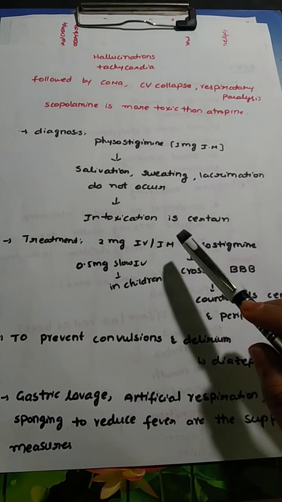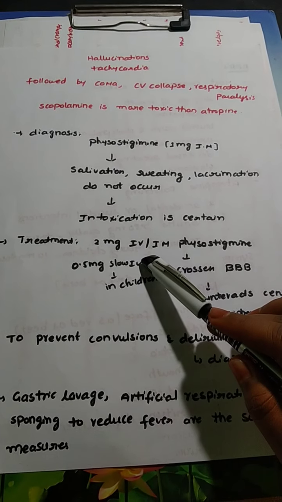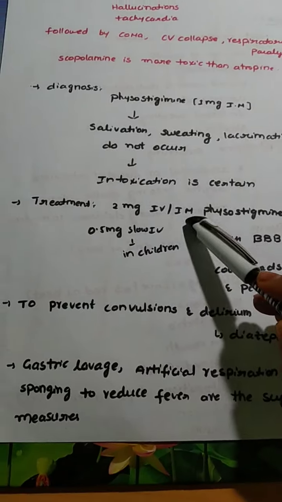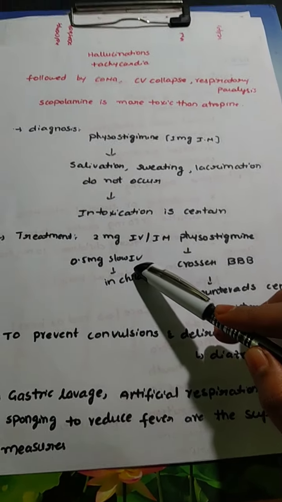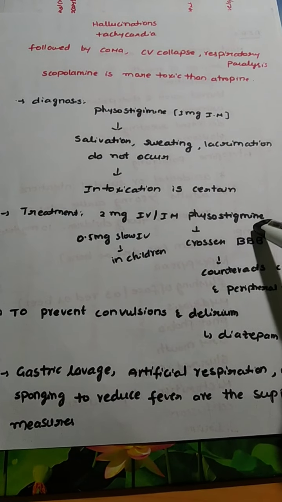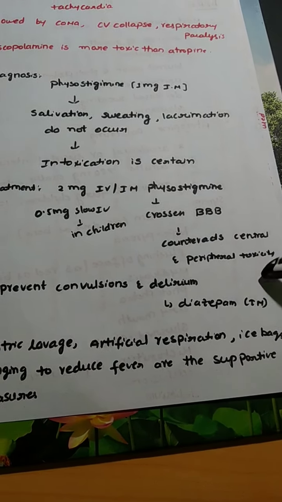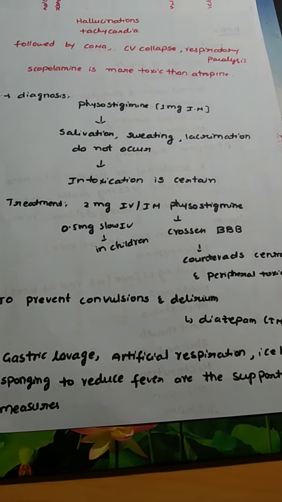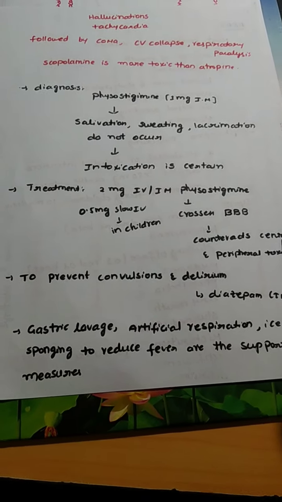The treatment will include 2 mg of physostigmine given intravenously or intramuscularly, whereas in children only 0.5 mg is given, that too in the form of slow infusion. This physostigmine will cross the blood-brain barrier. As it crosses the blood-brain barrier, it will counteract not only the peripheral toxicity, but also the central toxicity if anything has taken place in the brain.